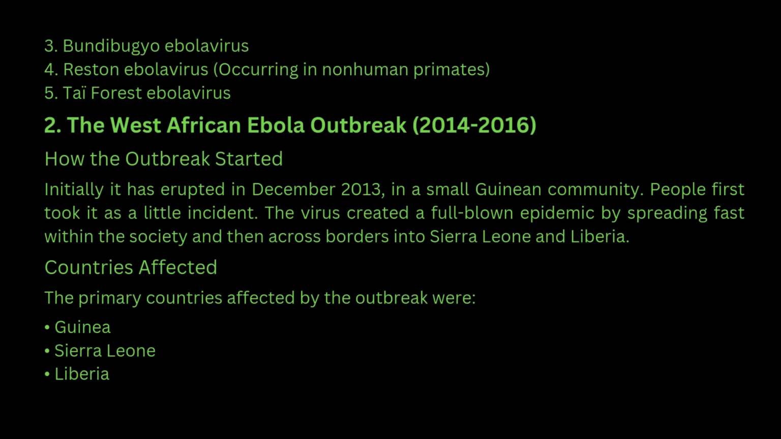The West African Ebola outbreak, 2014 to 2016. How the outbreak started. Initially it erupted in December 2013, in a small Guinean community. People first took it as a little incident. The virus created a full-blown epidemic by spreading fast within the society and then across borders into Sierra Leone and Liberia.